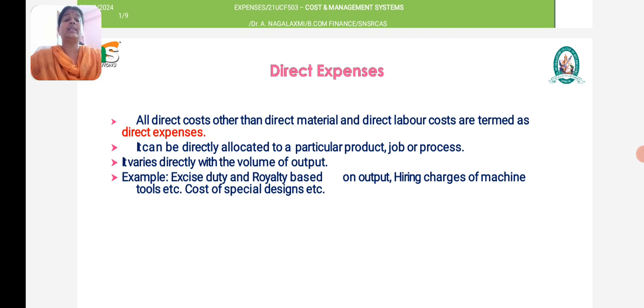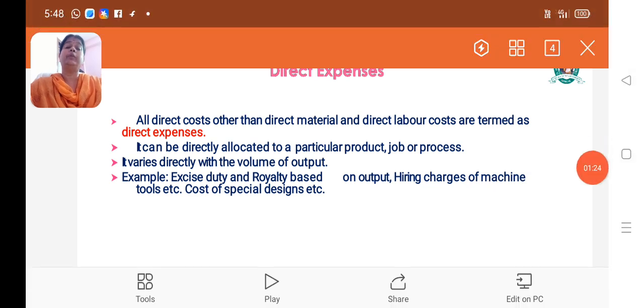It varies directly with the volume of output. As I said earlier, if the volume of output is more, direct expenses will also be more. If the volume of output is less, the direct expenses will be less.